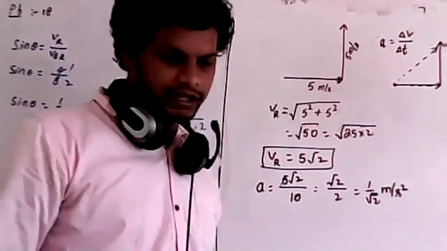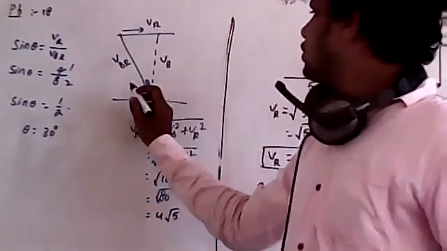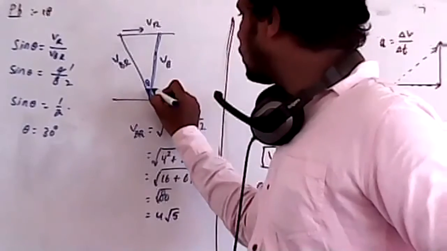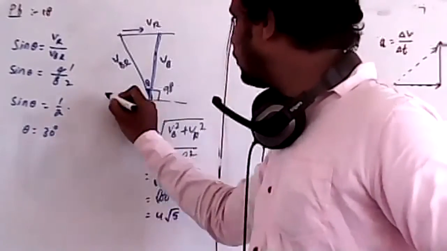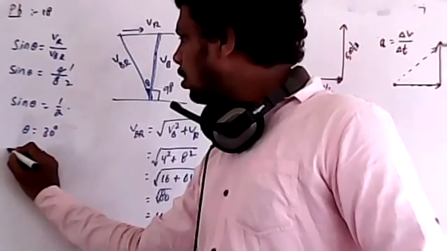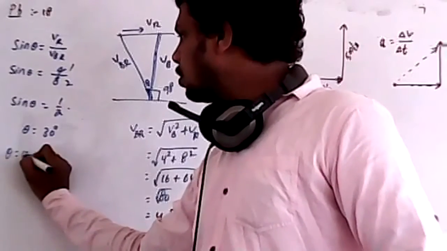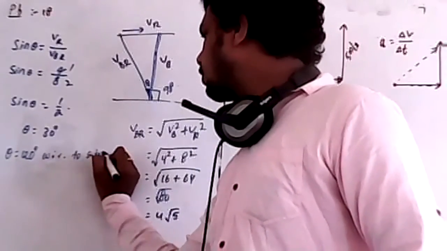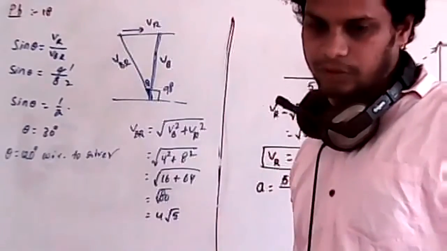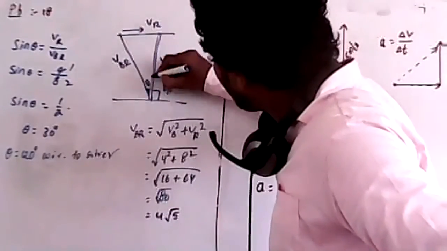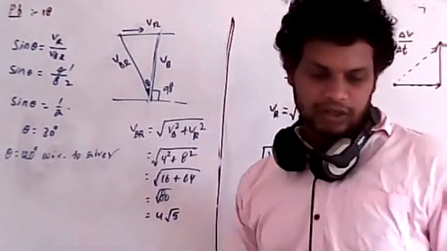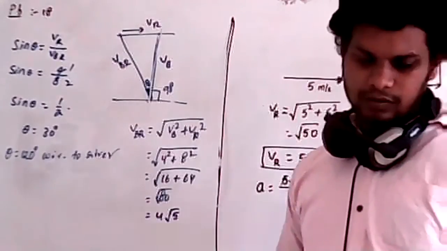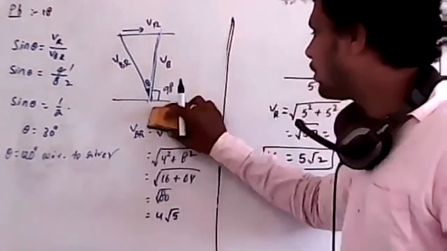Now theta is equal to 30 degrees. Remember, it is 30 degrees with respect to the perpendicular, and the river flow makes 90 degrees. Therefore 90 plus 30 is equal to 120. Therefore theta is equal to 120 degrees with respect to the river flow, and 30 degrees with respect to the perpendicular. So in the question you just modify it so that the velocity will be VBR only.